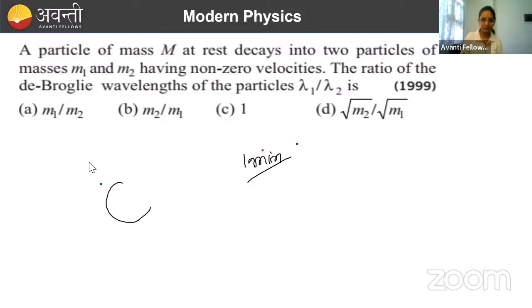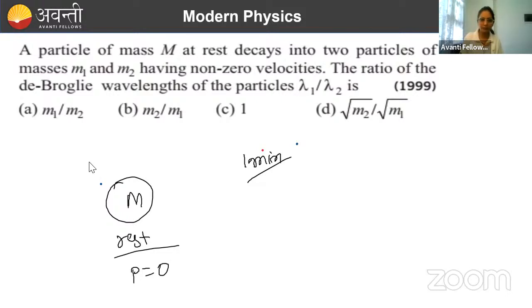What is the question? There is a mass m, and this is at rest. Just use a slide of mechanics here. So its initial momentum is what? 0. Now it is decaying. Just consider the case of a bomb that we have studied. If a bomb is exploding, then what is happening? Because of its internal force, it is exploding. So during explosion, if we consider the bomb as a system, then its linear momentum will remain conserved, right? Similarly, here this nucleus is at rest. Momentum is 0. Explosion is happening. Yes, Nitin. Decay is happening because of internal pressure, force, whatever it is.